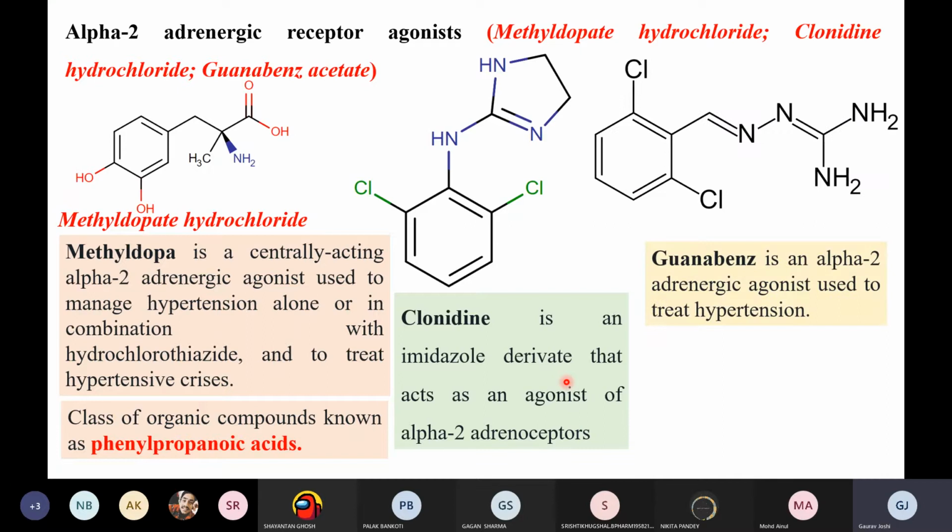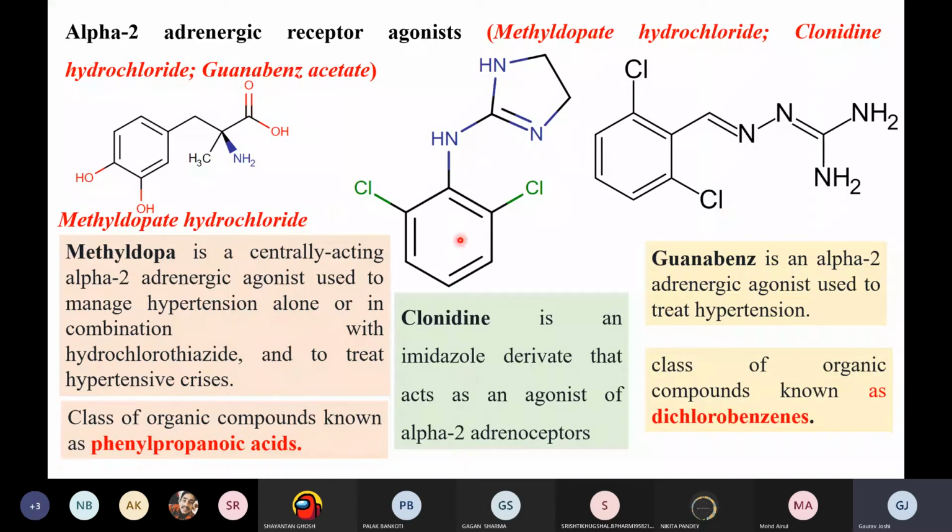And we have the third drug, which is guanabenz, right? In these drugs, basically they have replaced the catechol moiety with the dichloro groups in both of them, right? So this is again guanabenz and it's again an alpha 2 adrenergic agonist, right? Again used for the treatment of hypertension, right?